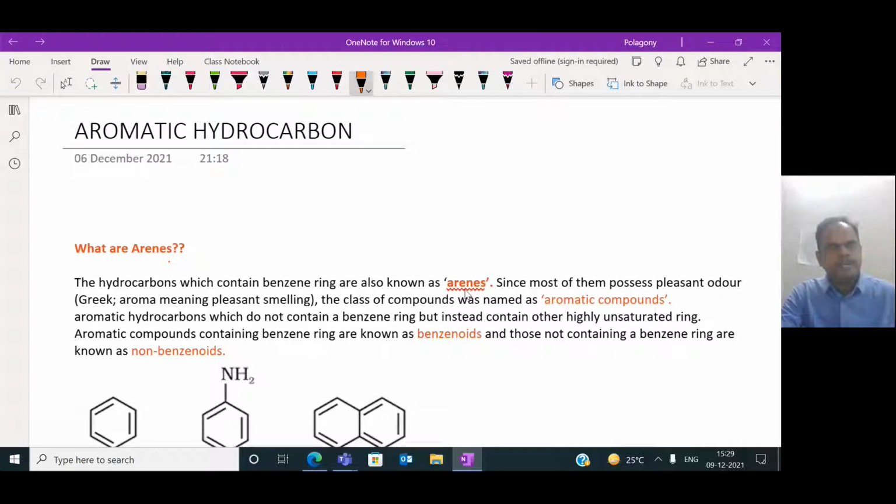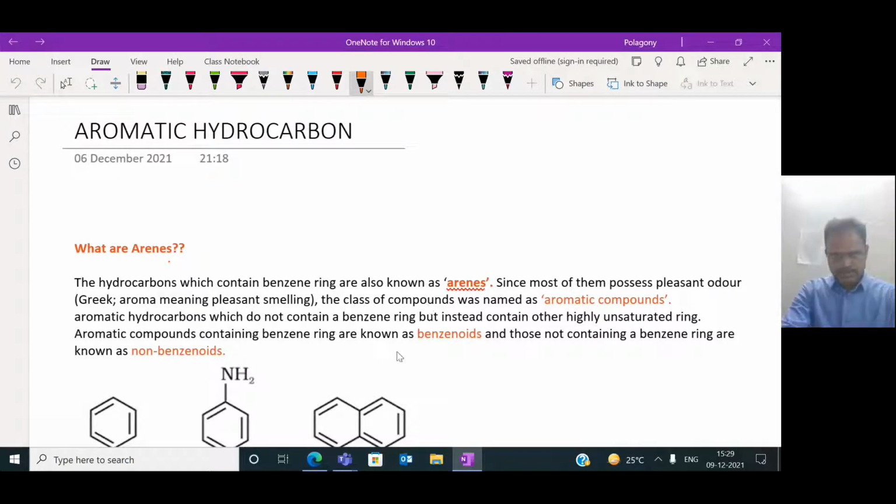Another fundamental property of arenes is that they have a pleasant odor, that means aroma. So aromatic compounds have a pleasant smell.